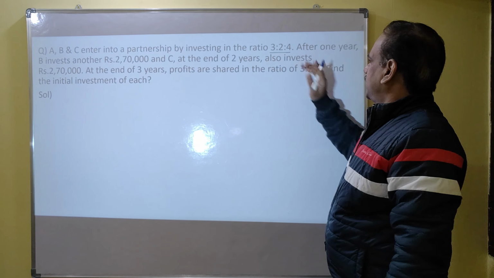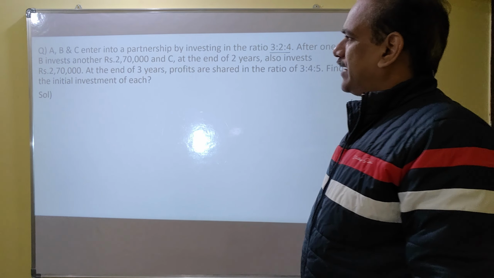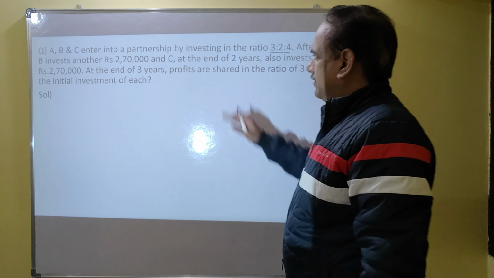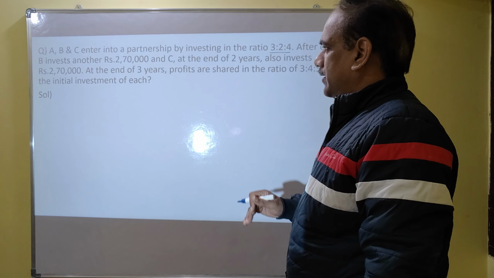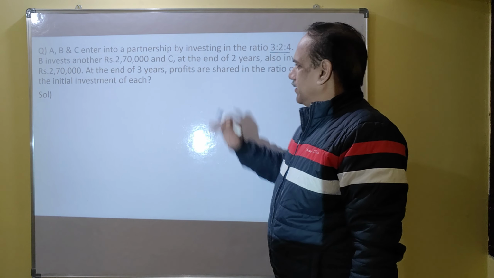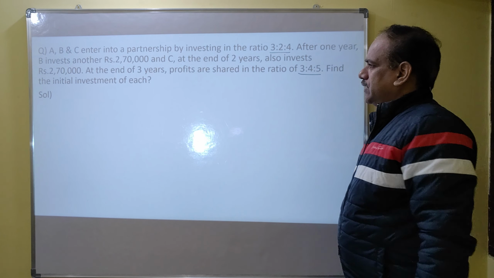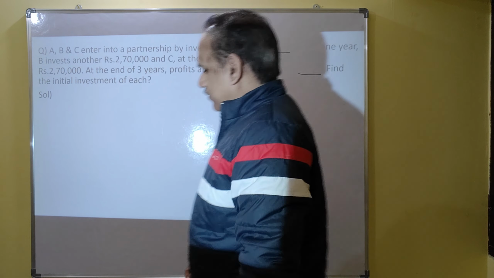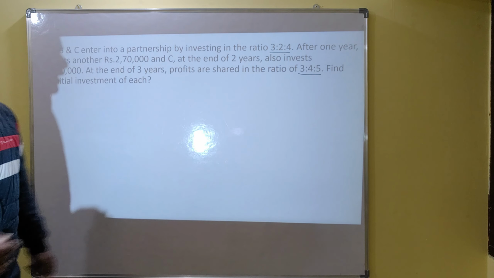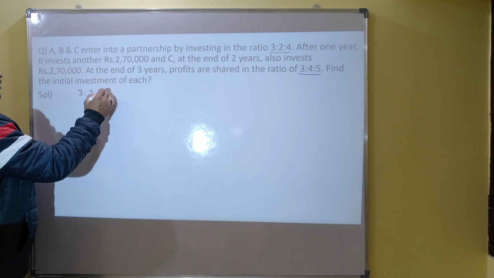This is the initial investment. After 1 year, B invests another 2,70,000 and C at the end of 2 years also invests 2,70,000. At the end of 3 years, profits are shared in the ratio 3:4:5. Find the initial investment of each. So what are their initial investments? They are in the ratio 3:2:4.